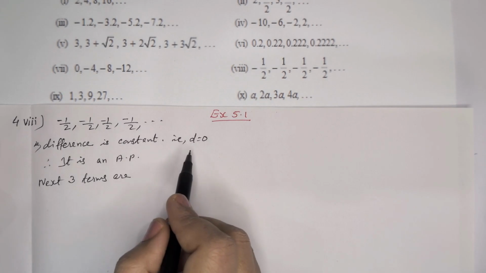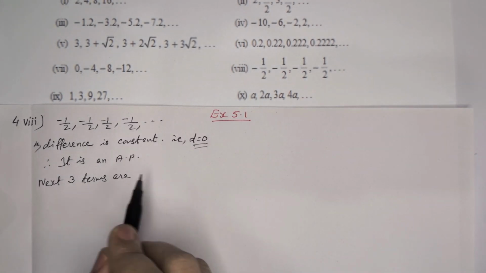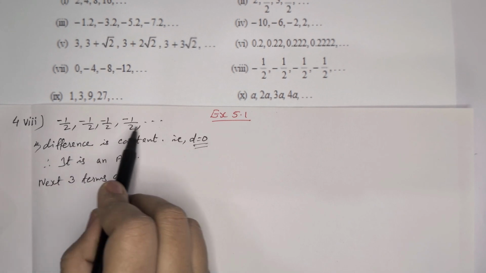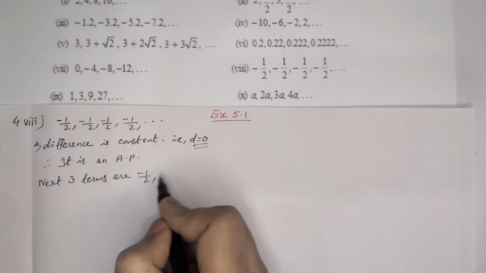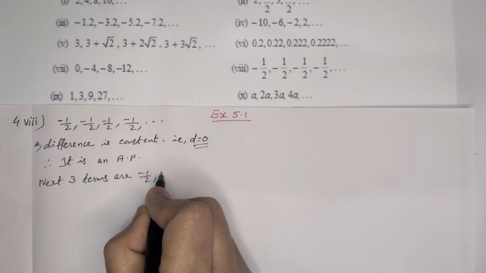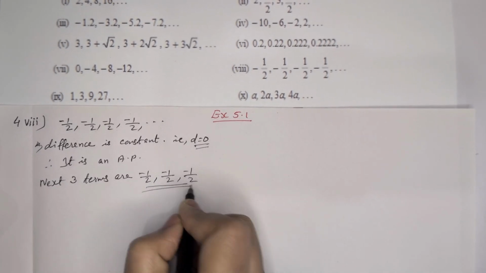The difference is constant, that means D is equal to 0. So therefore it is an AP. Then the next three terms will continue the same. Minus 1 by 2. If we are adding 0 to that, then it is also the same, minus 1 by 2. These are the next three terms.